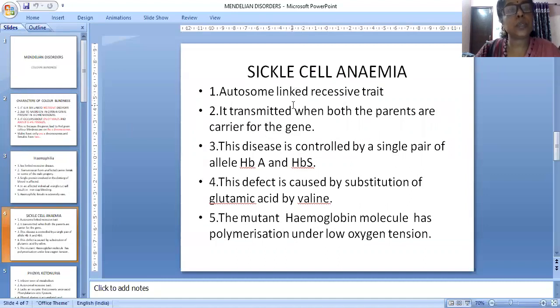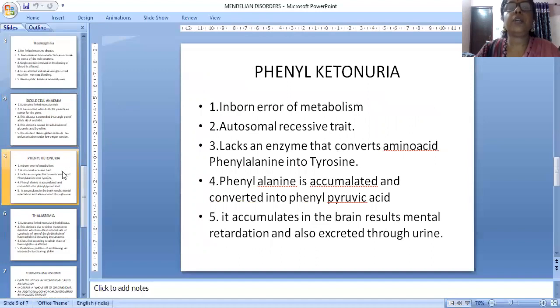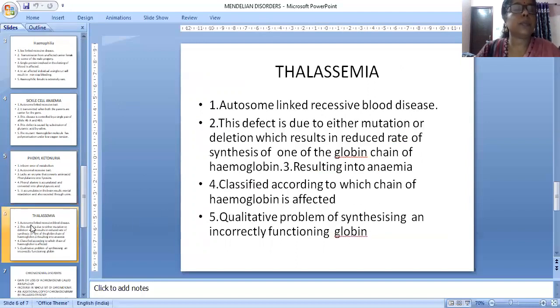For sex linked recessive traits, we have already learned color blindness and hemophilia. Now we are learning about autosome linked recessive traits. Autosome linked recessive trait is sickle cell anemia, and the next one is phenylketonuria, an inborn error of metabolism. Autosomal recessive traits are phenylketonuria and thalassemia.